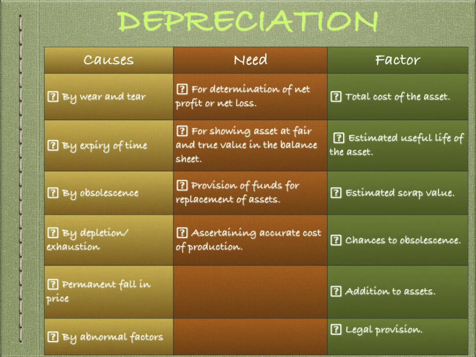Another factor associated with depreciation is the estimated useful life of the asset. It is not the actual life of the asset but its useful life that is important for the determination of depreciation. For example, a machinery may be capable of running for 20 years, but due to new inventions, it may be in use only for 10 years. Then the estimated useful life is 10 years and not 20 years.